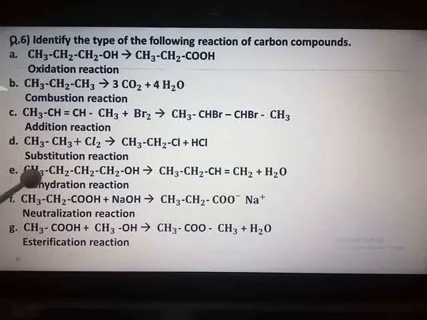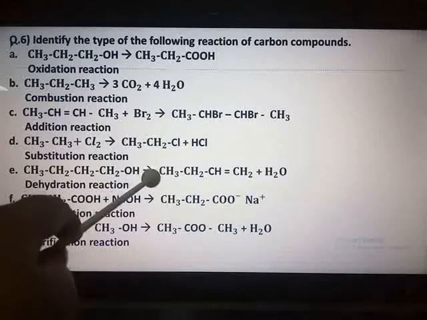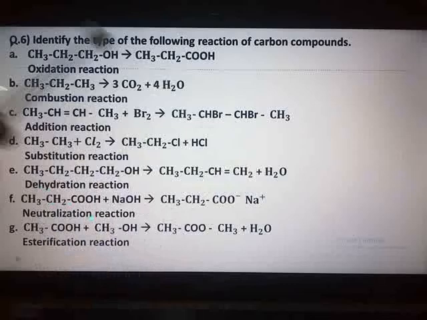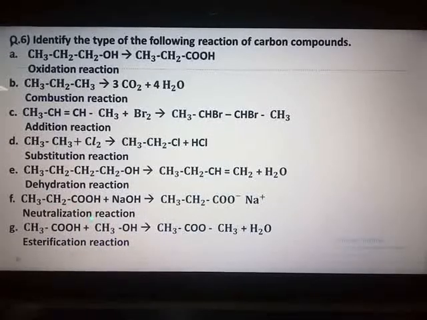Next, CH3CH2CH2CH2OH forming CH3CH2CH=CH2 plus H2O, dehydration reaction. You have studied dehydration reaction when we studied the chemical properties of ethanol.